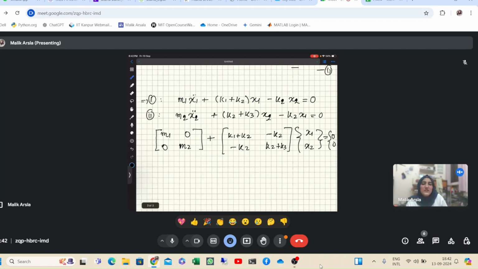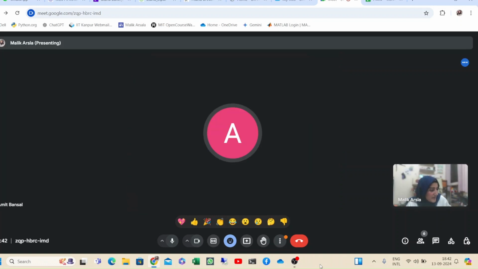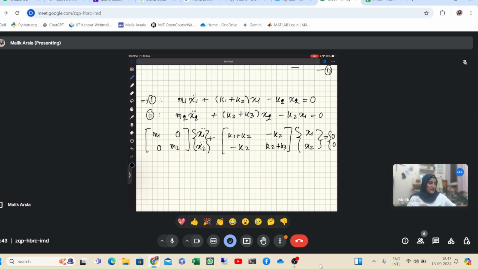Do you understand how we got this equation? See, it's simple. If you write it out, you can see this k1 plus k2 into x1, it's the same term we are getting here, and this will be minus k2 x2, and it will be m1. Sorry, I forgot to write the x1 and x2 double dot here. So it will be [m1 0; 0 m2] times x1 double dot and x2 double dot. So basically we have just written these two equations.